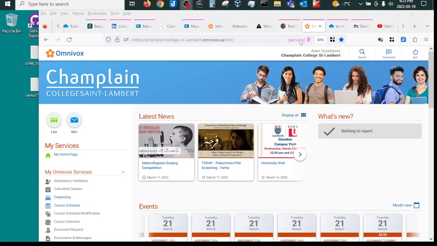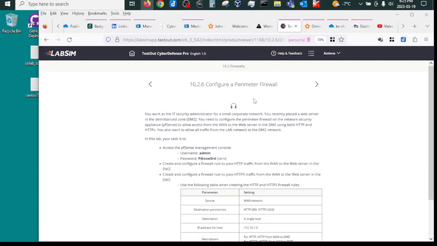I'm working on the second chapter, on the second lab, and this is 10.026 configure a perimeter firewall. It's to configure the pfSense again, and this time it's supposed to be allowed access from outside world, so from the WAN to be able to access the DMZ through port HTTP, HTTPS.